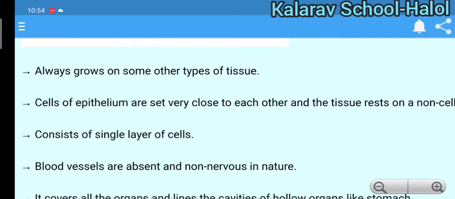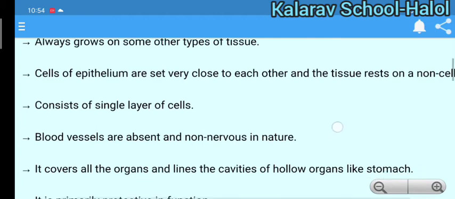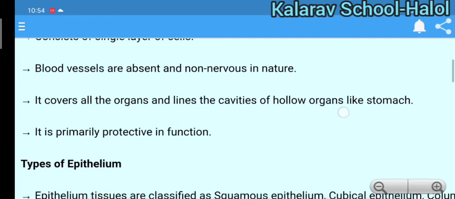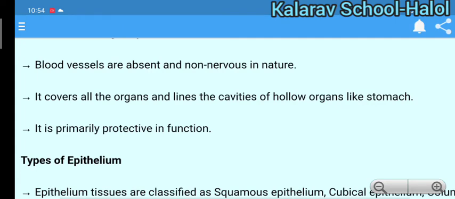Blood vessels are absent and it is non-nervous in nature, so there is no nervous system or blood vessels in it. It covers all the organs and lines the cavities of hollow organs like the stomach. So it is primarily protective in function. Mainly, epithelial tissue is protective in nature.